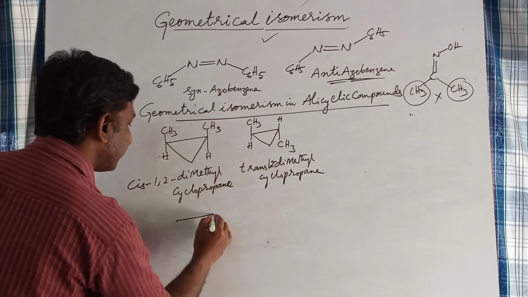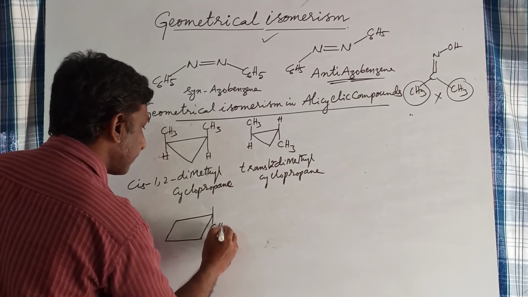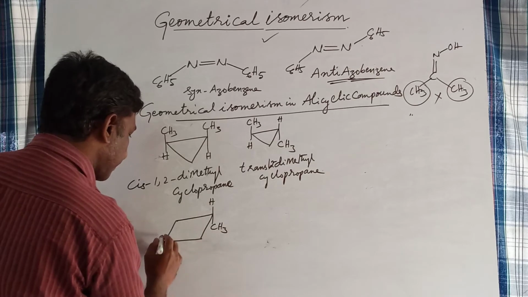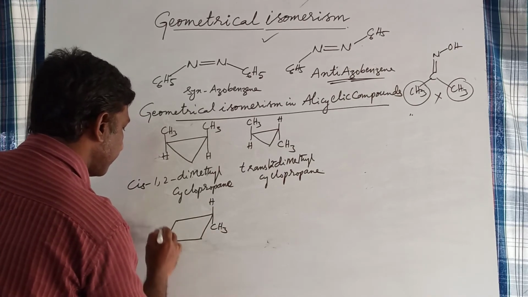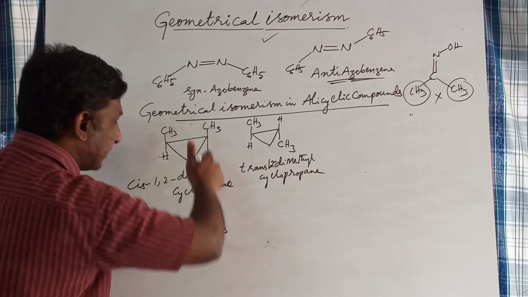Similarly with cyclobutanes. Because this ring is a rigid structure, you cannot rotate these groups.